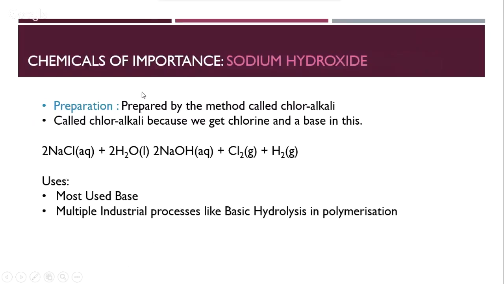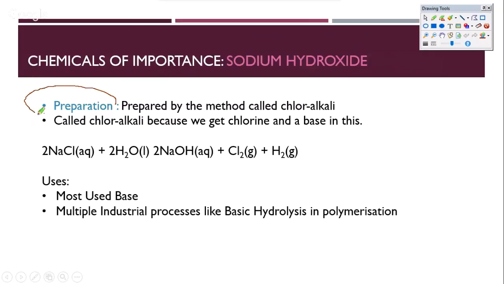When we talk about sodium hydroxide, the first thing that our textbook discusses is its preparation method. Sodium hydroxide is prepared by a method called the chloralkali method. Chloralkali because we end up getting chlorine as well as a base, which is NaOH. The name itself means that chlorine and alkali are being given out.